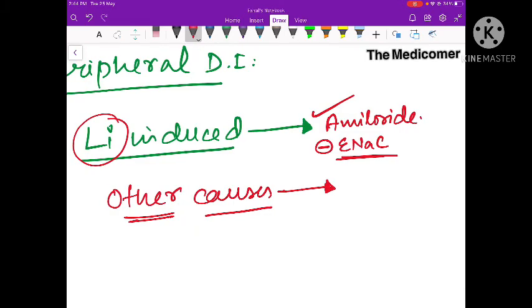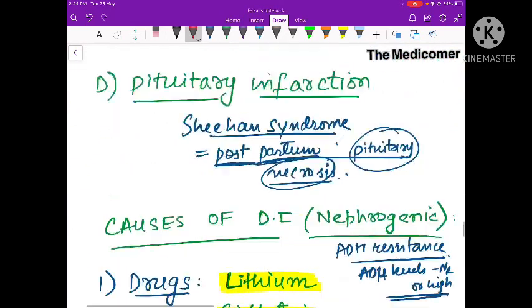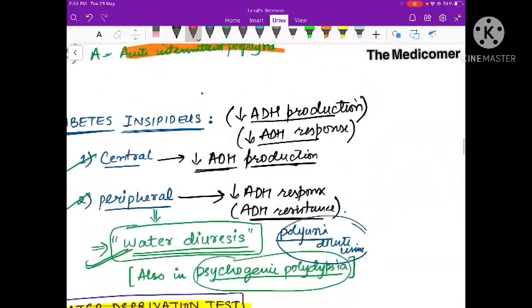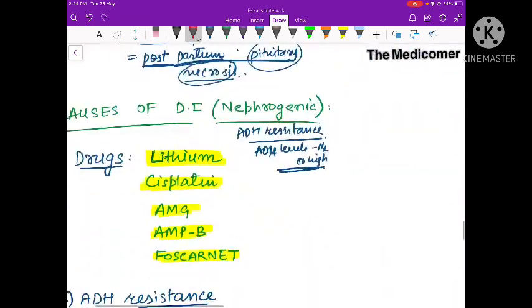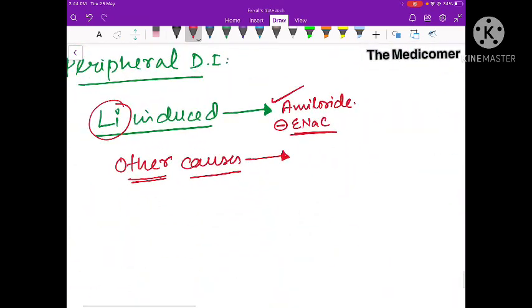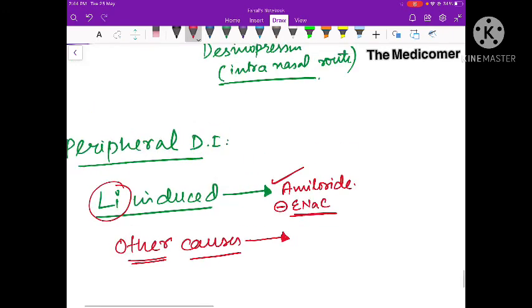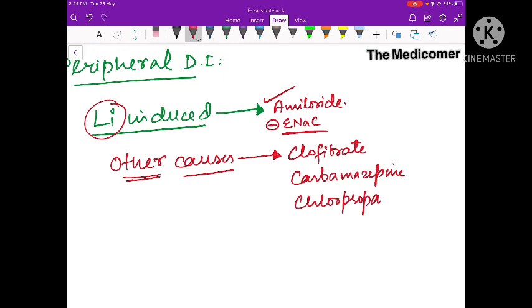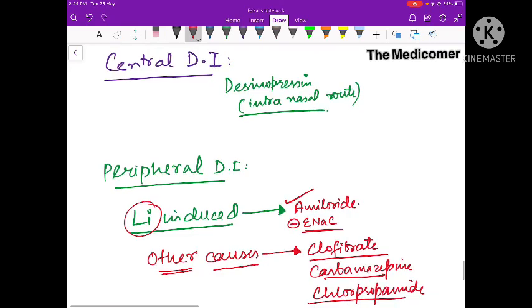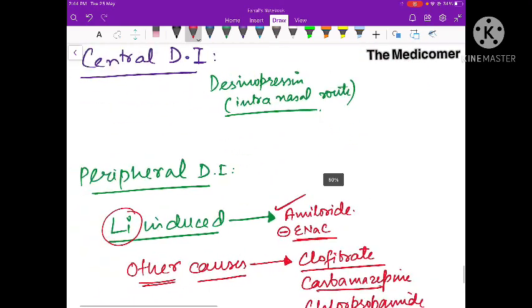In other cases, we can give the drugs which cause an increase in ADH production. We already saw those drugs in SIADH: drugs which cause SIADH, such as clofazimine, carbamazepine, and chlorpropamide, increase ADH, so we can give them in diabetes insipidus. These are the drugs that can be given for peripheral diabetes insipidus, and these are for central diabetes insipidus. So that's all about ADH, antidiuretic hormone.